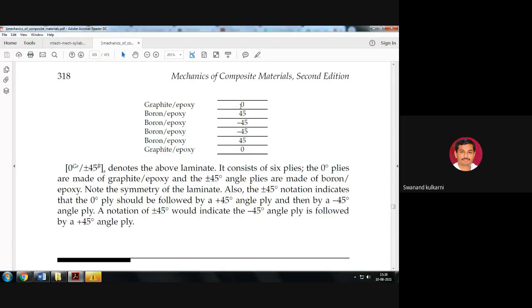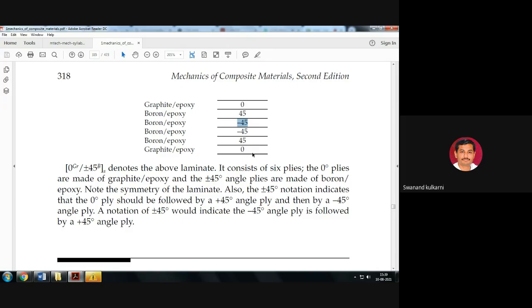Like this kind of structure from the top side and from the bottom side is present here, which indicates that there is a symmetry, and the same angle but with negative sign is given here, plus 45 and minus 45 is present here from the top side. From the bottom side also the same kind of sequence is followed, plus 45 minus 45.